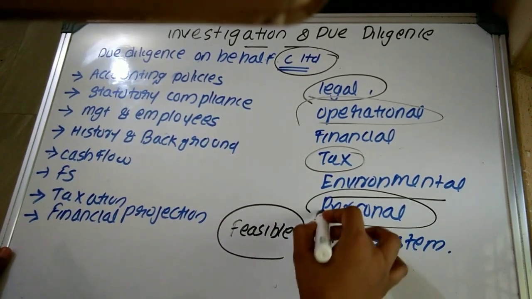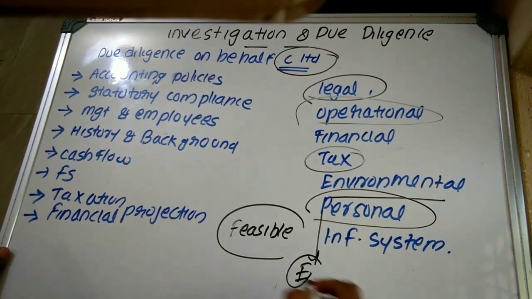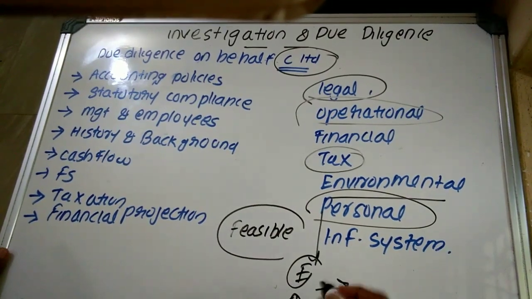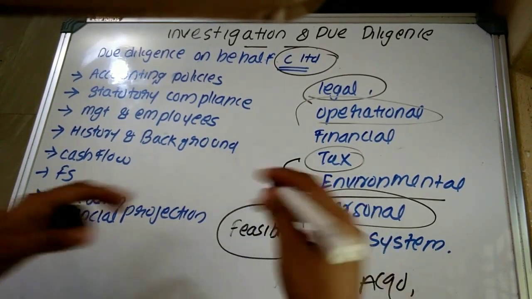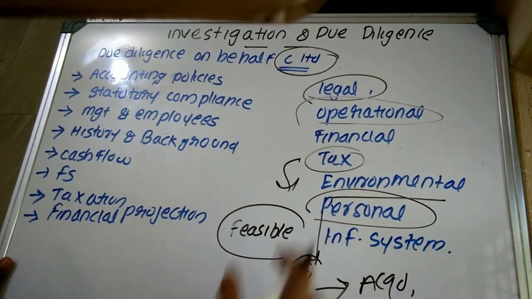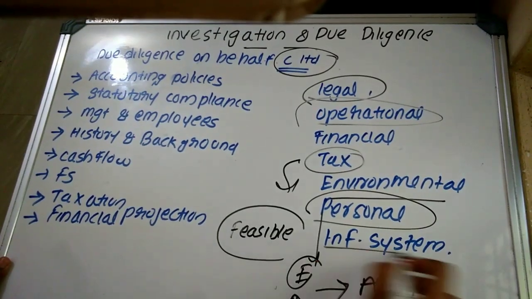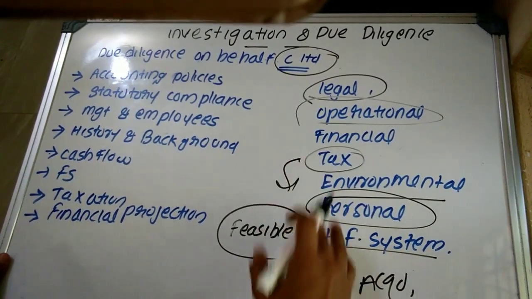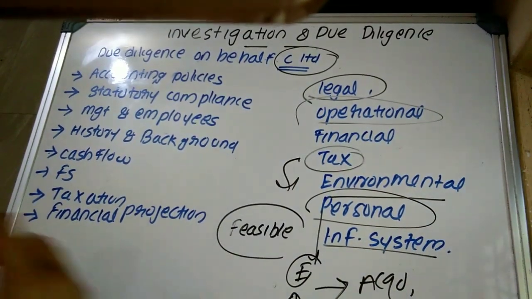Personnel due diligence mainly states whether the existing employees of the concern or the organization will continue even after the acquisition. In tax due diligence, they will also evaluate the possible effect after making the acquisition. Then information system: whether the information system of the target is providing the right information at the right time. Okay.